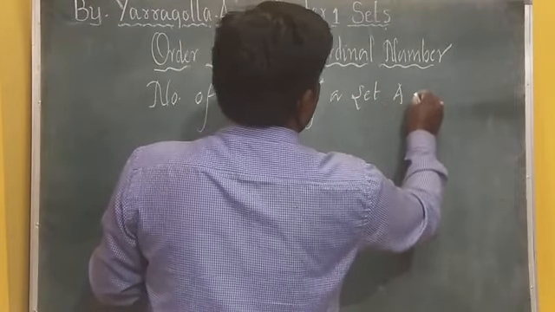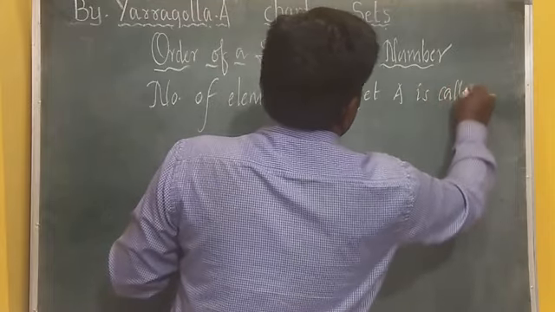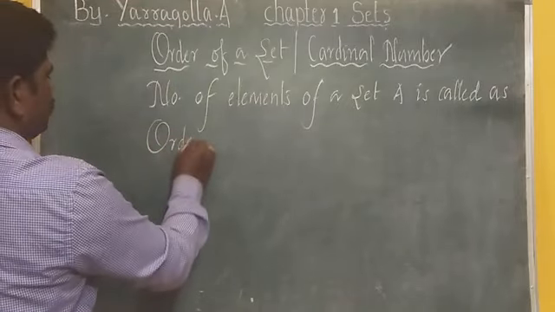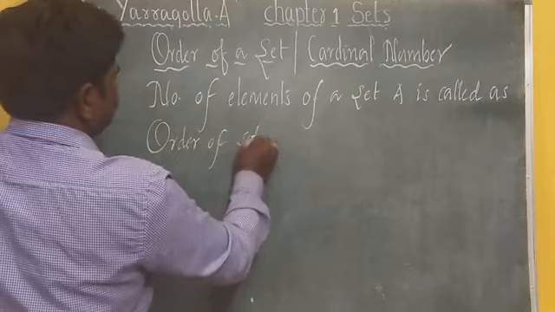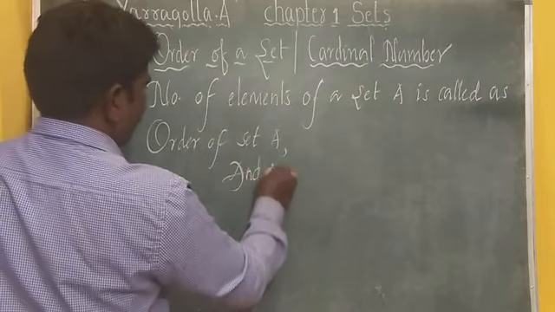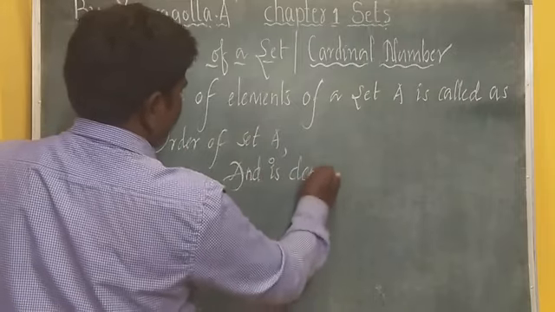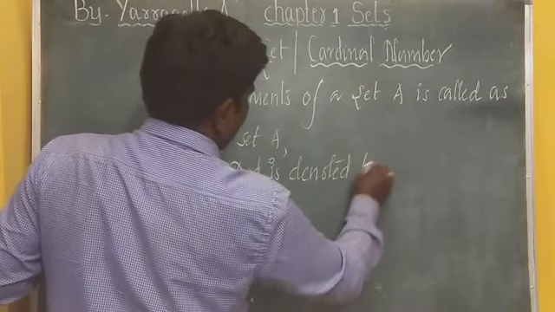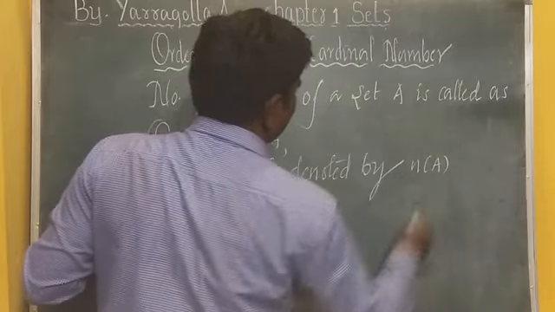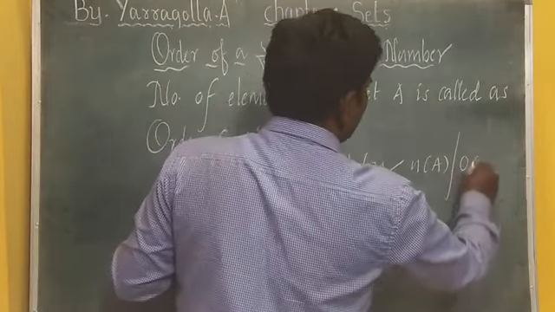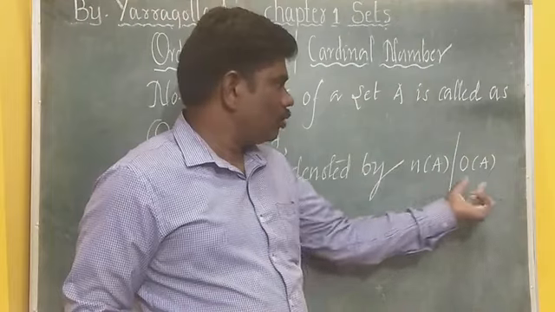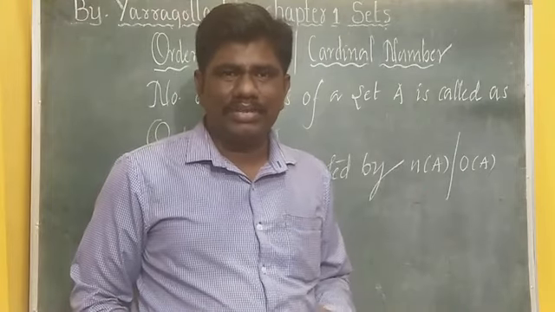Say for example, the number of elements of A is called the order of set A and is denoted by n of A, or you can even use O of A. So we can use n of A or O of A for saying the number of elements in the set.